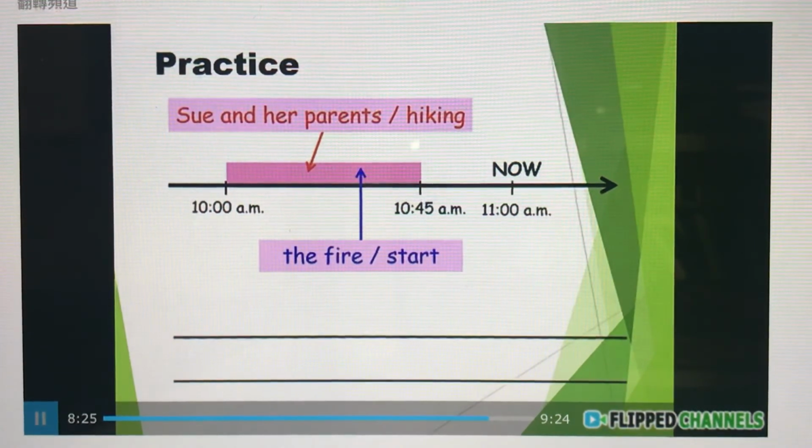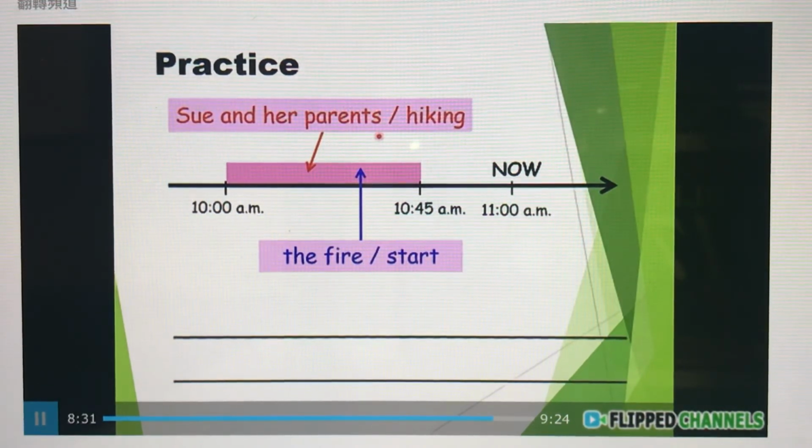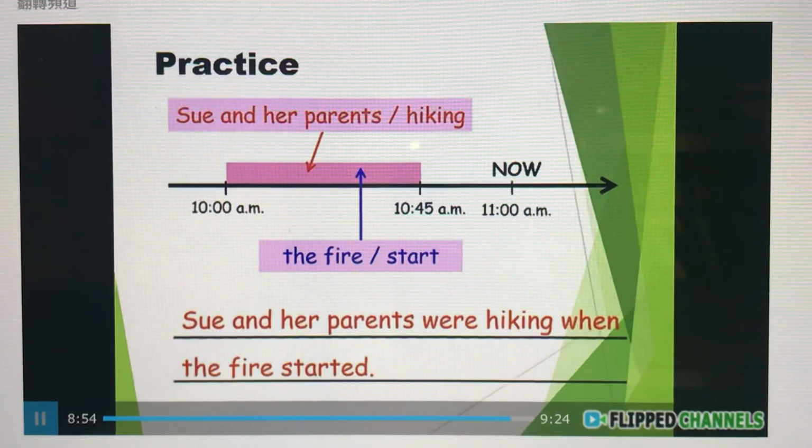So last one. Sue and her parents, how many people are there? 3 people. So we use was hiking or were hiking. And from 10 a.m. to 10:45 a.m., they were hiking. But in between, suddenly, the fire started. So we may say, Sue and her parents were hiking when the fire started. Now the fire started, it just takes maybe a few seconds, so it is a shorter action compared to hiking.